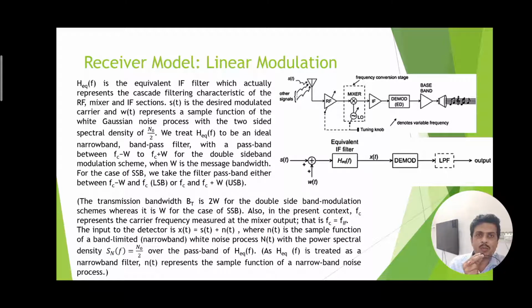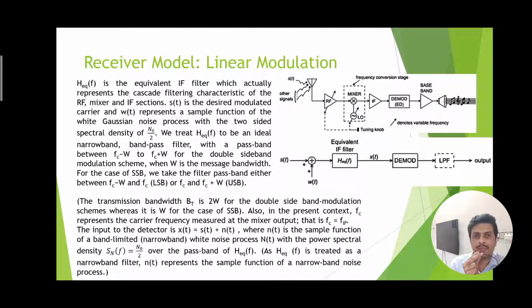Now here the noise assumed is white Gaussian noise with power spectral density N0 by 2, which is equally distributed on both sides of the frequency axis. We treat this HEQF, that means the transfer function of the IF filter, to be an ideal narrowband bandpass filter with a passband between Fc minus W to Fc plus W, because 2 times W is the bandwidth of the system. That is, the modulated signal has the bandwidth 2 times W, where W is the message bandwidth.